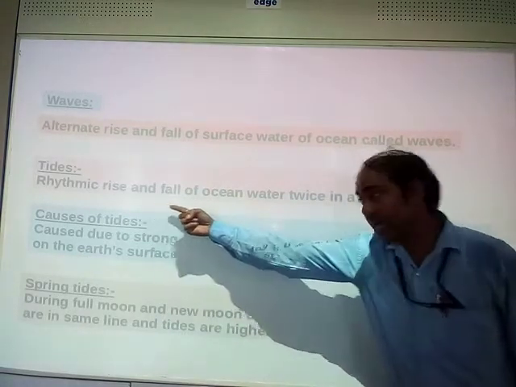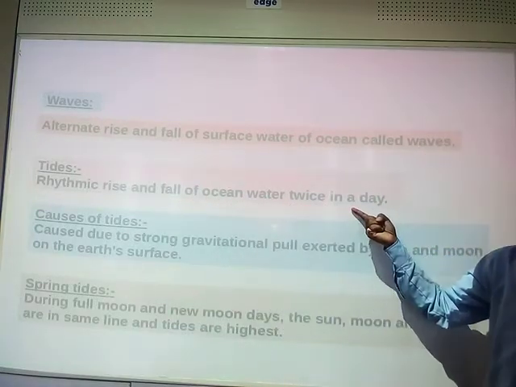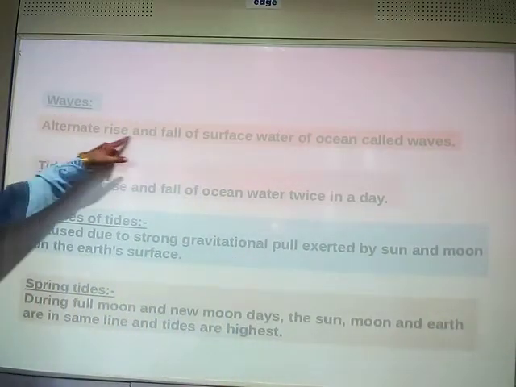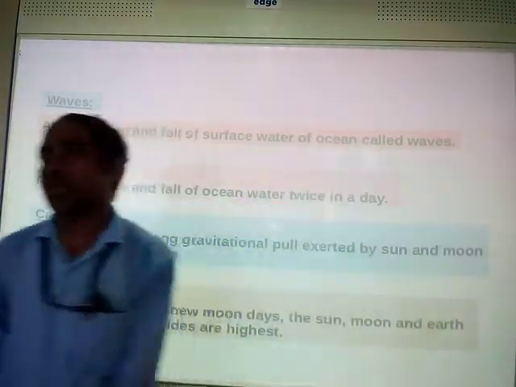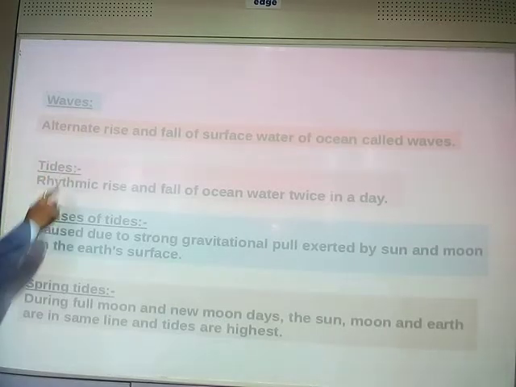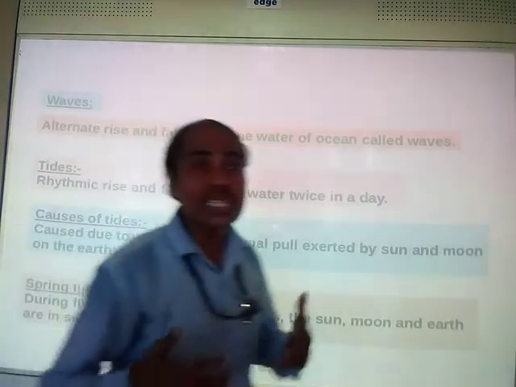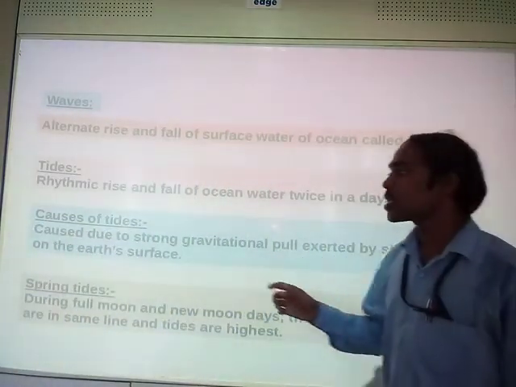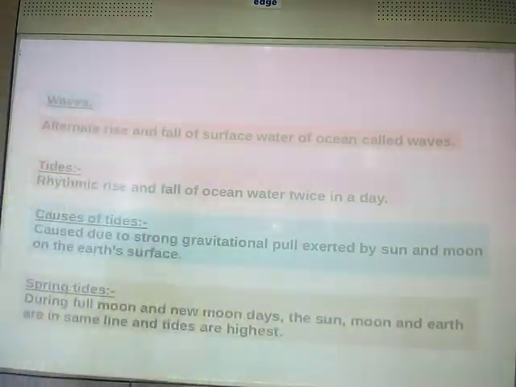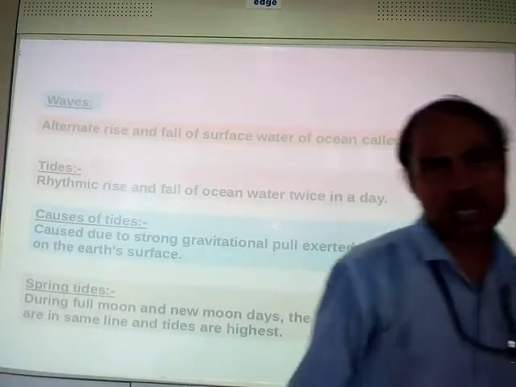Now we have to read about these tides in detail. What causes tides? Why are tides caused? Tides are caused due to the gravitational pull of the sun and the moon on the earth's surface.